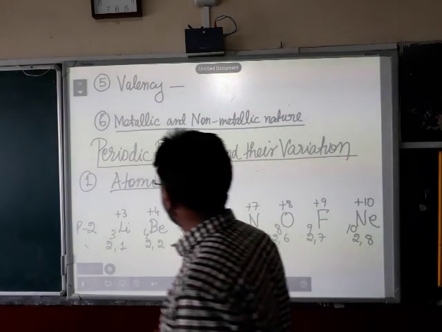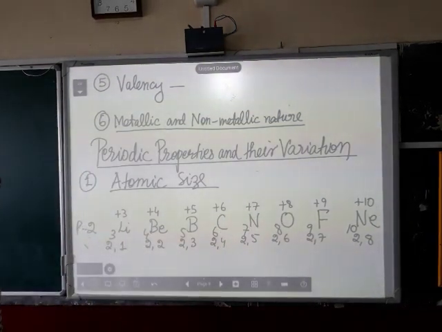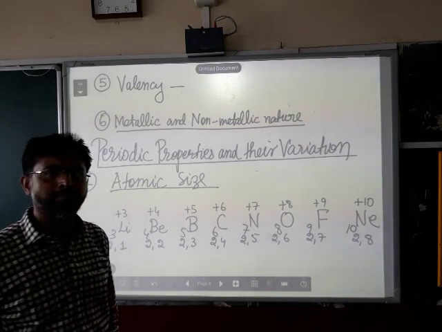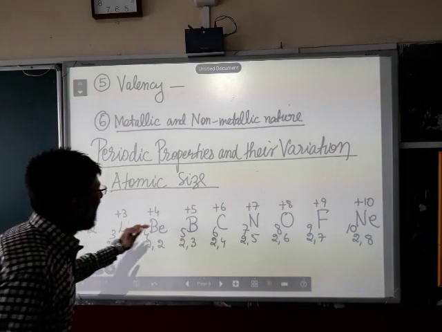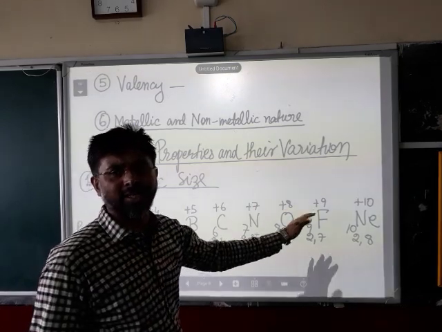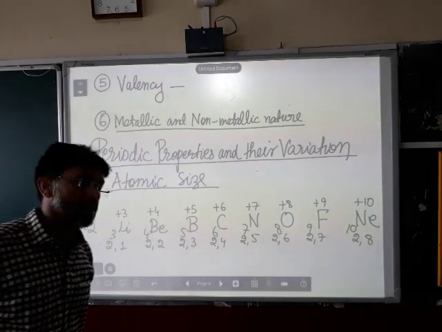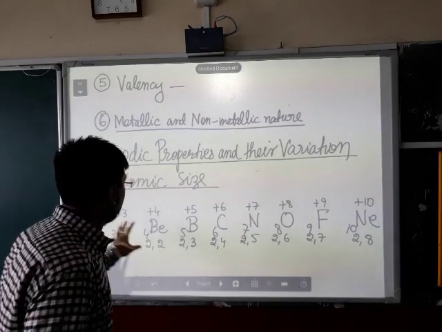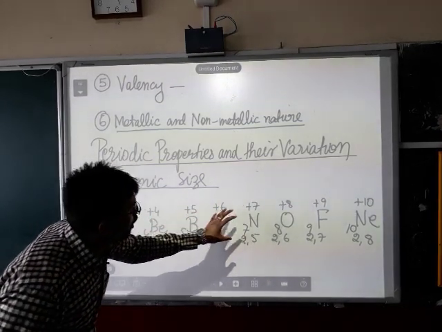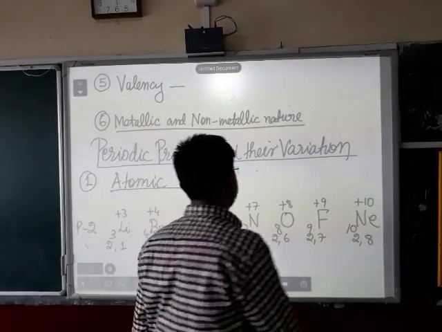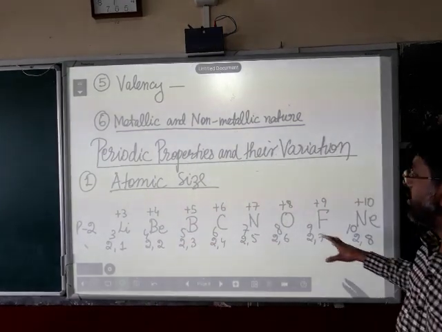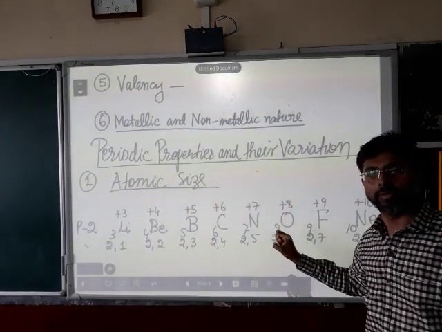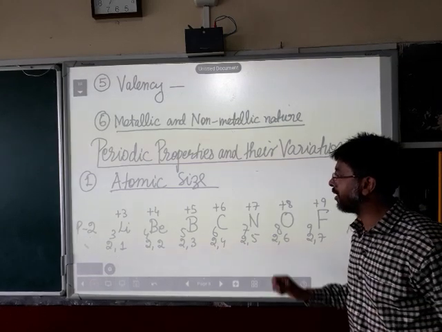When we move from left to right across the period in the periodic table, the atomic size of the elements decreases because the effective nuclear charge increases. The nucleus becomes stronger and stronger. That is why, since the number of shells is the same, the size of the atom becomes smaller. It is pulled more strongly by the nucleus.